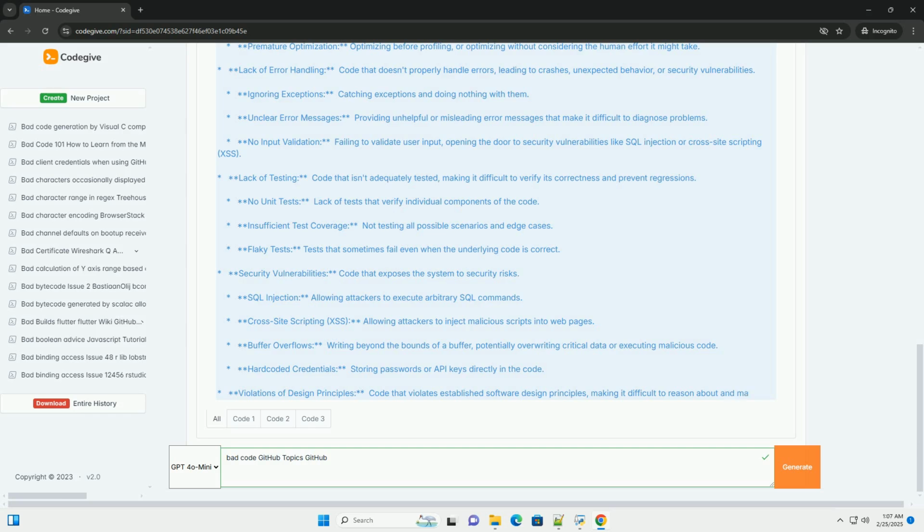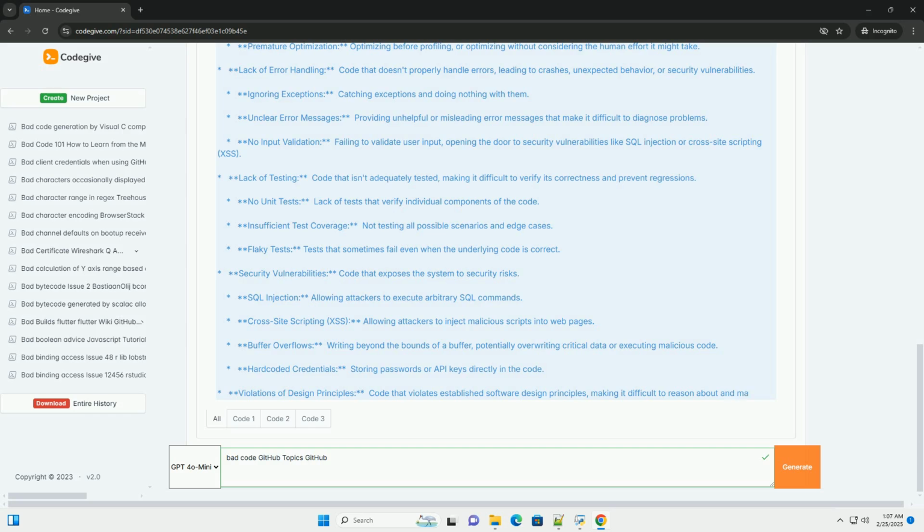Ignoring code reviews. Skipping or rushing through code reviews can allow bad code to slip into the code base. Pushing code too quickly. Rushing to push code without proper testing or refactoring can lead to technical debt. Lack of collaboration. If developers don't communicate effectively, they might create conflicting or redundant code. Over-reliance on quick fixes. Trying to solve a problem without considering the long-term implications.